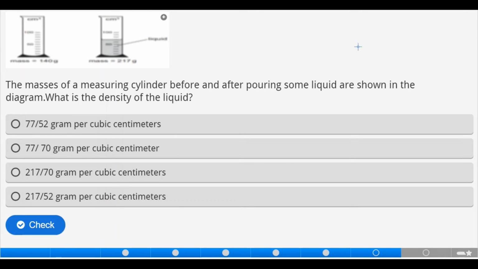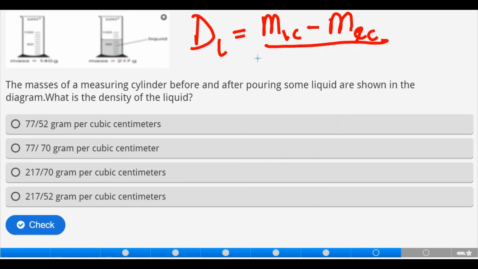How do we calculate the density of the liquid in this case? So, the density of the liquid, let me write it as D subscript L, is equal to mass of the liquid in the cylinder minus mass of the empty cylinder, divided by volume of the liquid in the cylinder minus volume of the empty cylinder.